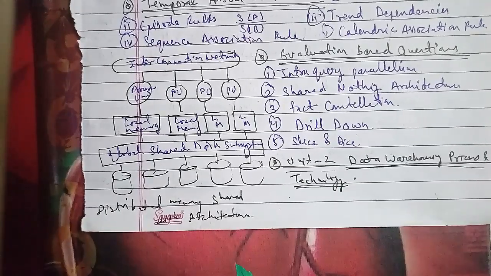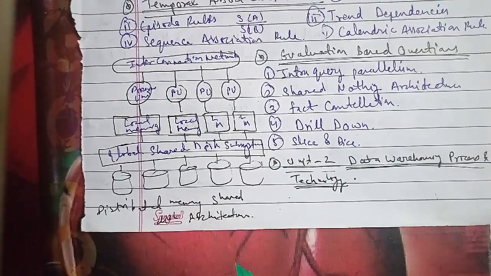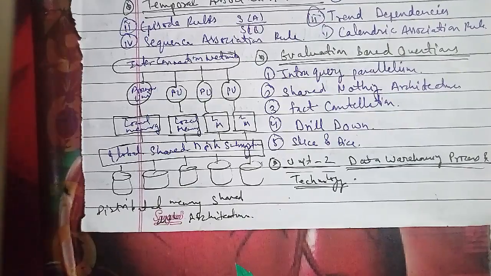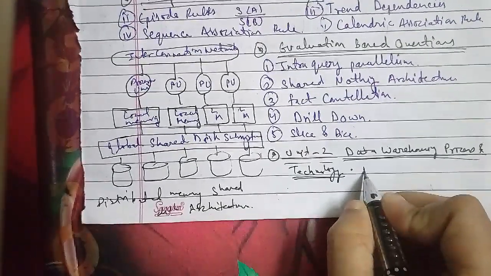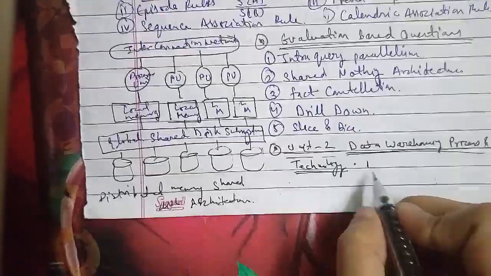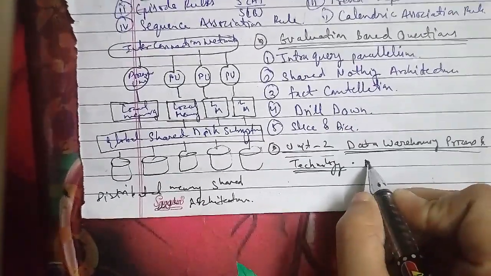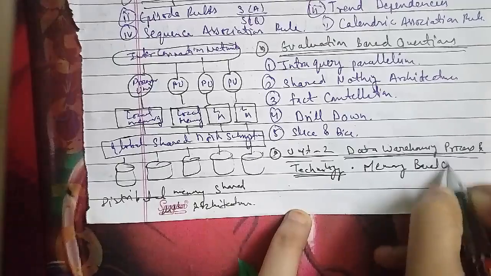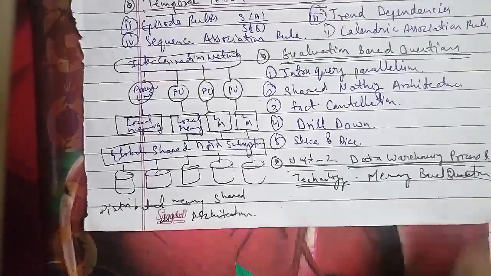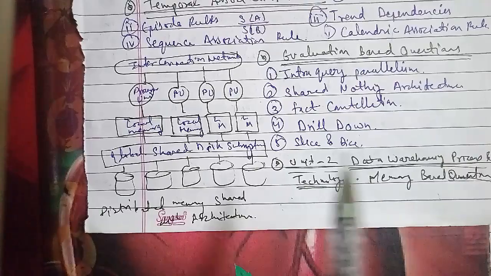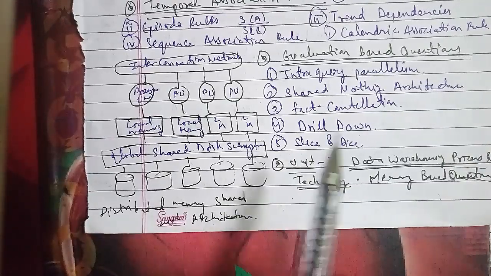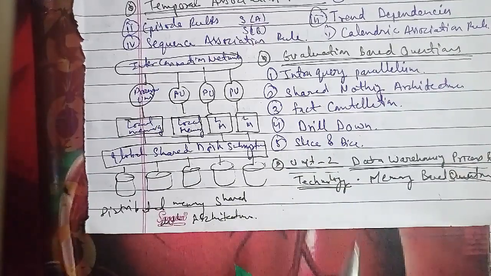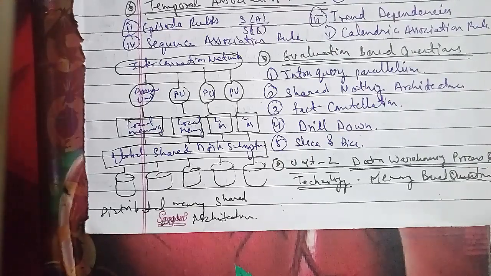Now we'll go ahead with the next question: list some questions which are useful as a starting point for interviews with intended end users of the warehouse. The first is function. The second is customers. The third is profit.